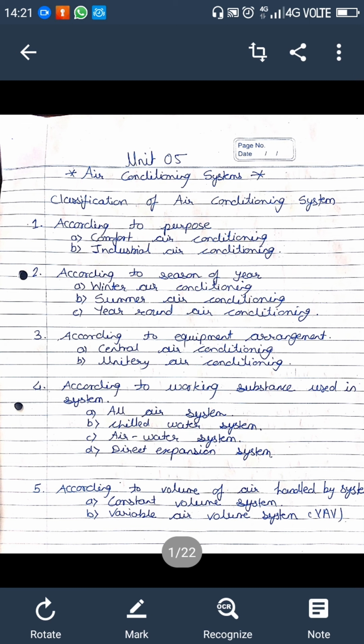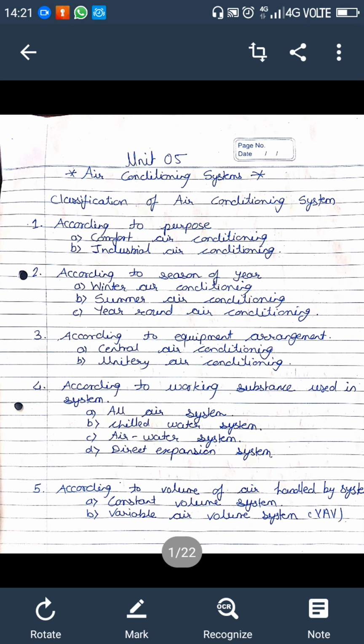All air system is the system where only air is used, and in another system chilled water is used. If you are using a mixture of air plus water, then it comes under type C, the air water system. And the third one is the direct expansion system.